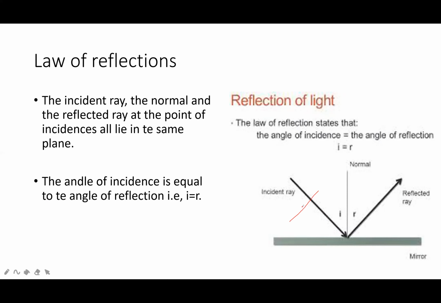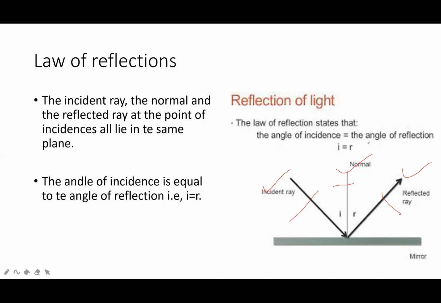This is the incident ray, this is the reflected ray, this is the normal. There are XY, YZ, and ZX planes. These all lie in the XY plane, in the same plane.